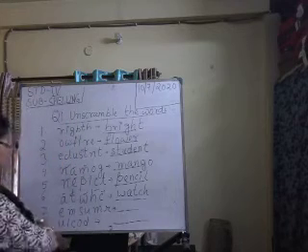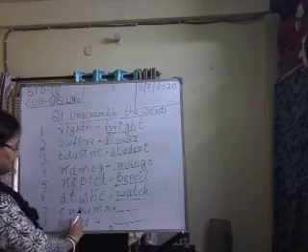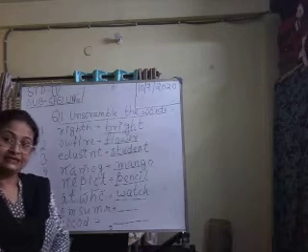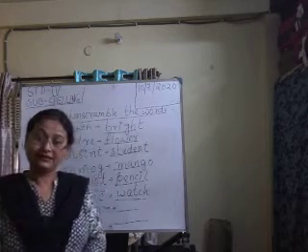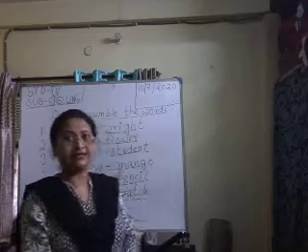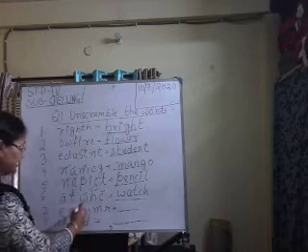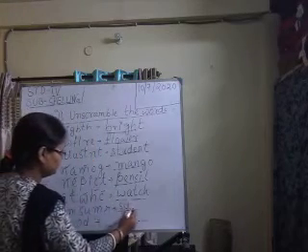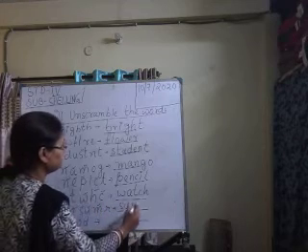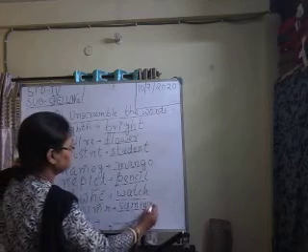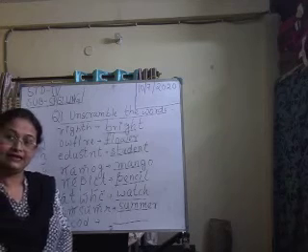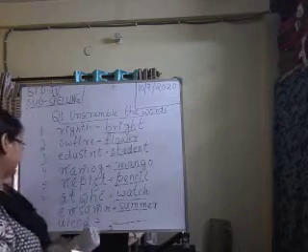Now come to number 7. EMSUMR. Name of a season. Which season is this? Summer, isn't it? SUMMER. Next one.